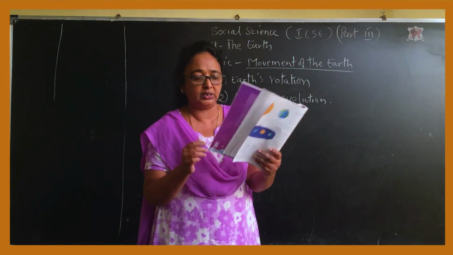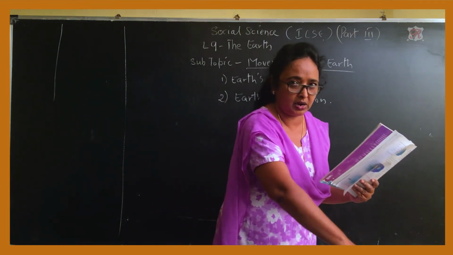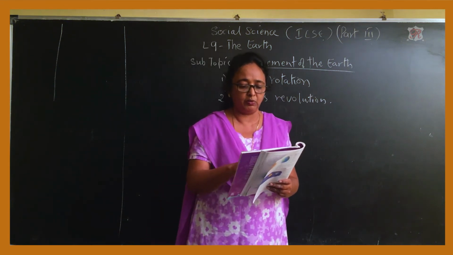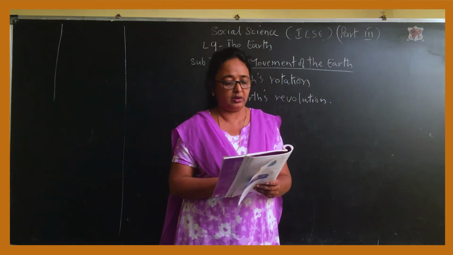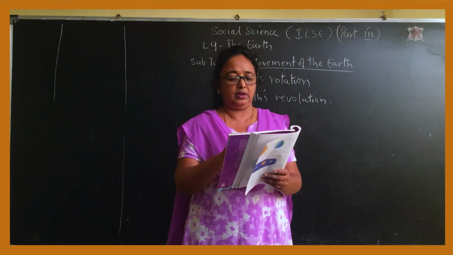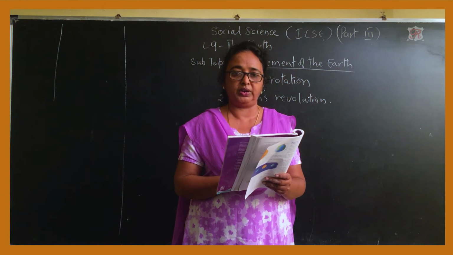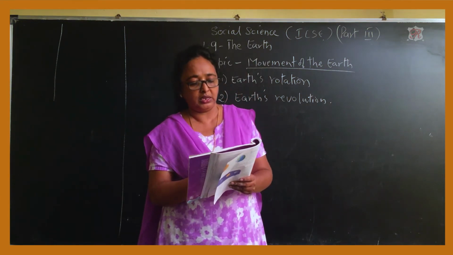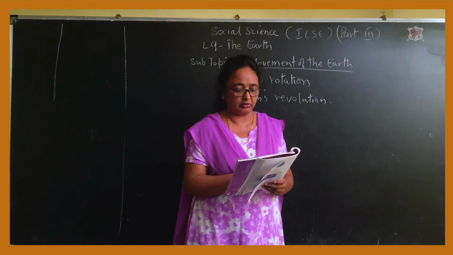The third answer: the blanket of air surrounding the earth is called atmosphere. I told you, the earth has the atmosphere around it, that means the air which we breathe. So atmosphere is the answer here. Now the fourth one: the spinning of the earth about its axis is called rotation. Answer is B, rotation.